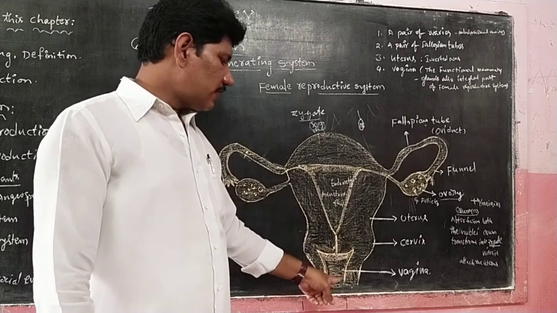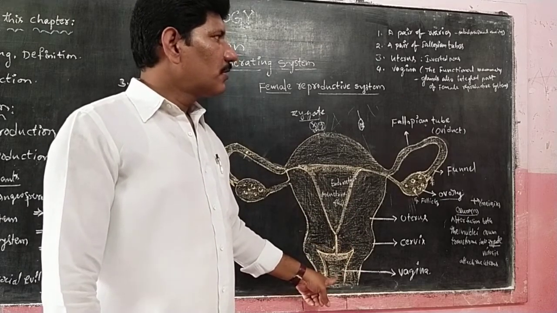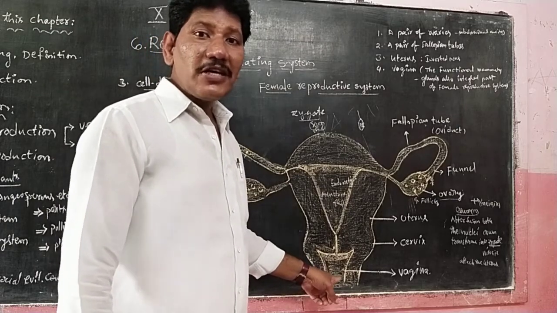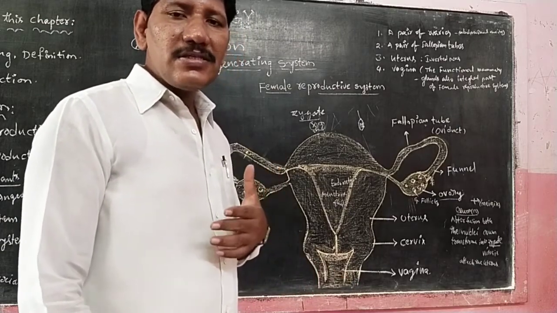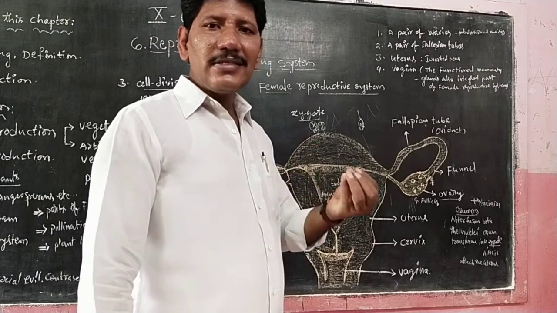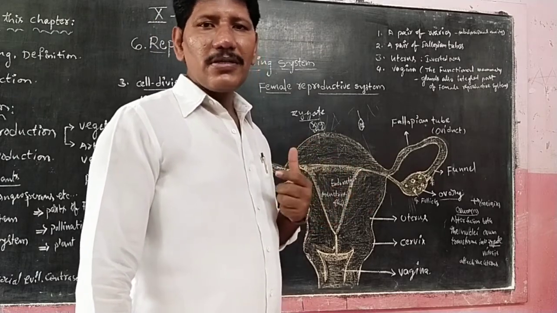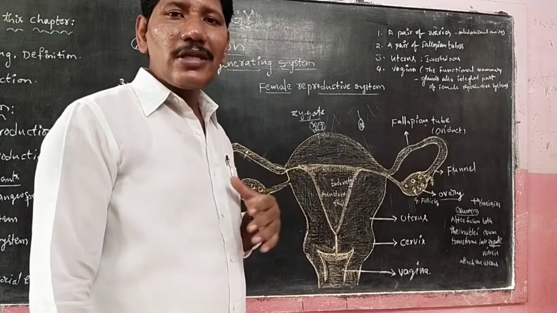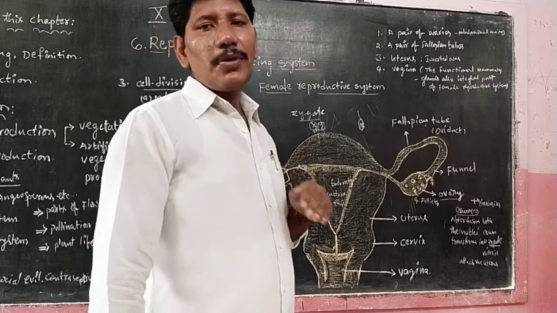Next, the vagina, the opening part of the female reproductive system. Of course, the functional mammary glands can be stimulated and secrete milk after childbirth. So the functional mammary glands are also an integral part of the female reproductive system.